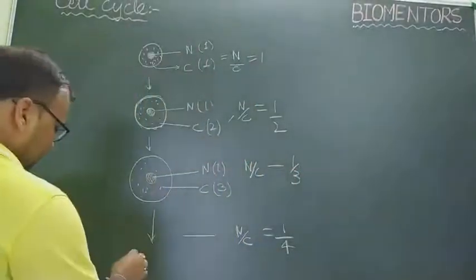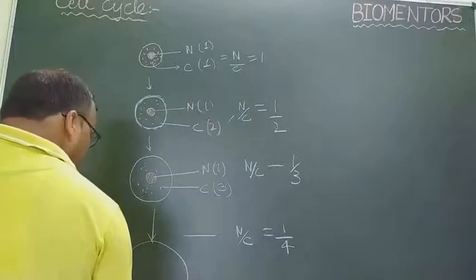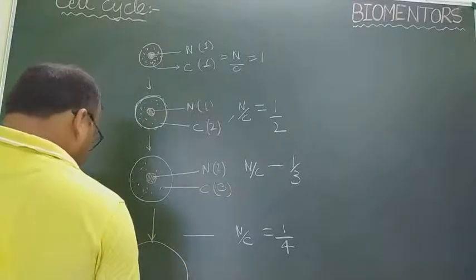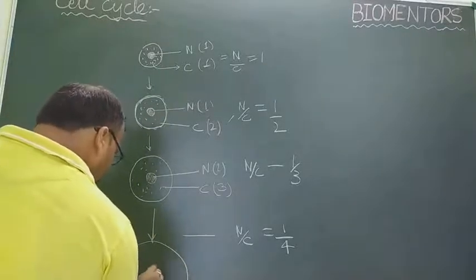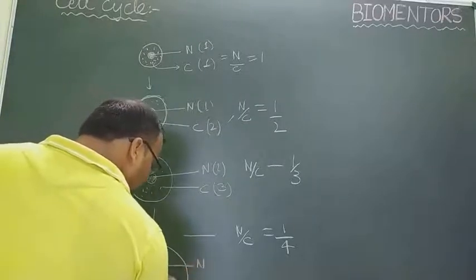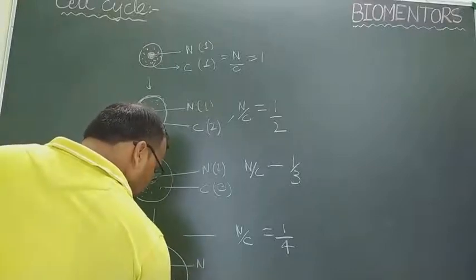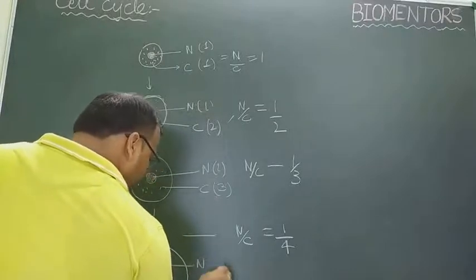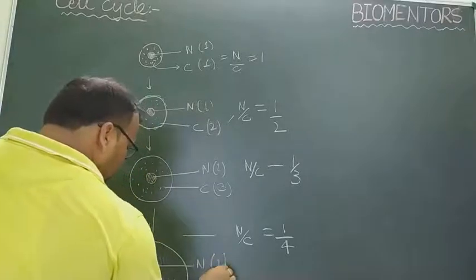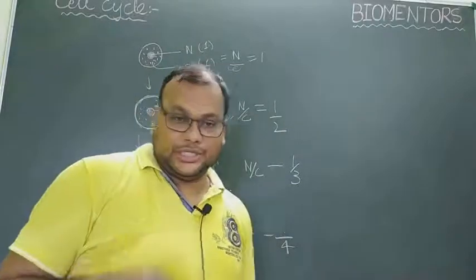So in this stage, if we see, the cell has increased its content to a greater extent, and its nucleus is same. Its cytoplasmic volume has become 4 times the previous one, but nucleus is the same. After that, the cell is not going to increase in size.